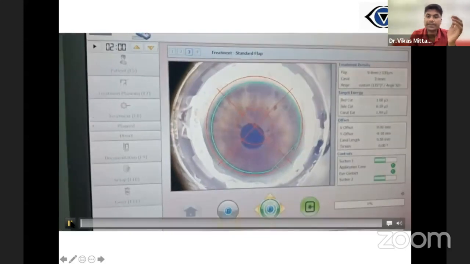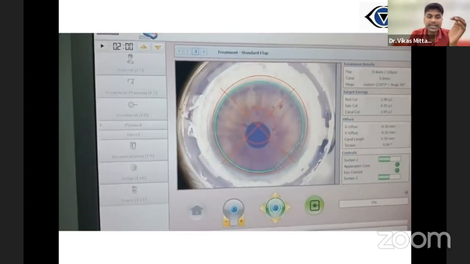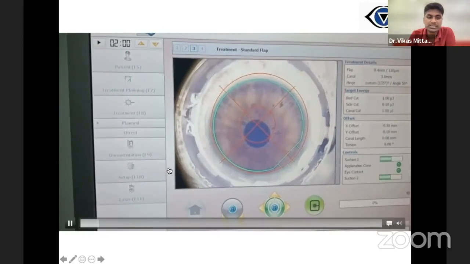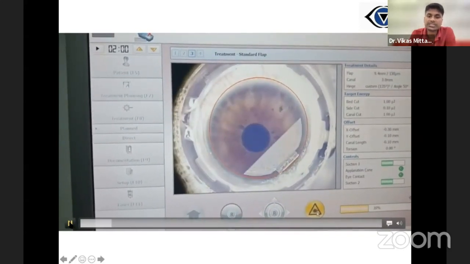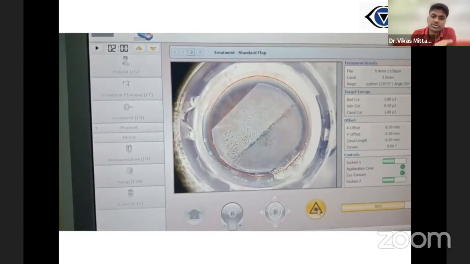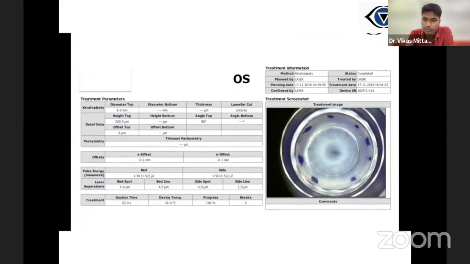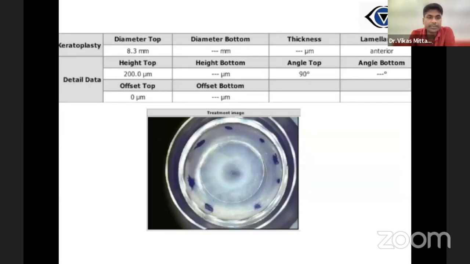First of all, the patient's eye is docked and we are creating a pocket. The same LASIK flap software has been used. The side cut energy was reduced to 0, and the canal which is used for the release of air bubbles was increased in the bread, and this will be used for implanting the inlay inside the cornea. So this is the patient's keratoconic eye. This is the creation of a 130 micron flap. This is now the donor cornea, so we have made these changes.